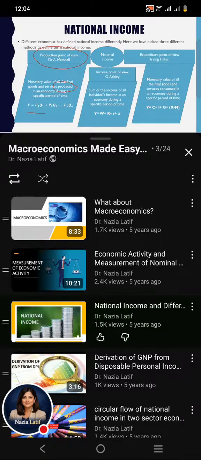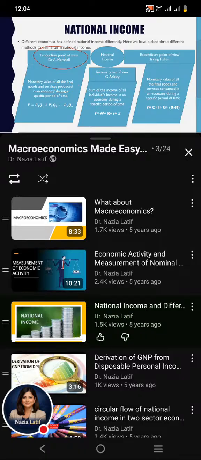Equationally, we can write it as Y = P1Q1 + P2Q2 + and so on up to PnQn, where P represents the price of the commodity, Q represents the quantity of that commodity, and n represents the number of commodities or services that are produced or performed in an economy during a specific period of time. Meaning that by adding the revenues generated by the production of different commodities or services, we can get the national income from the production point of view.